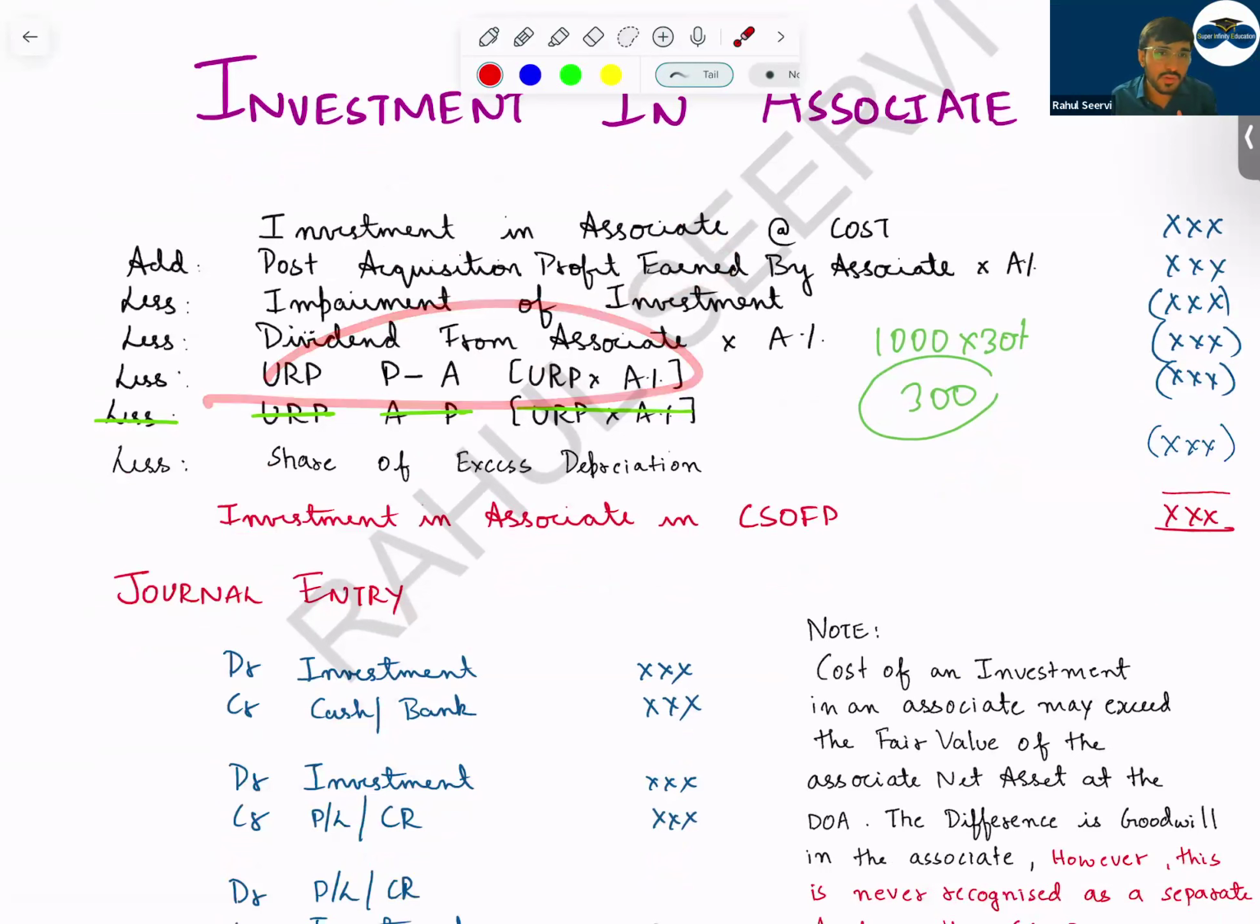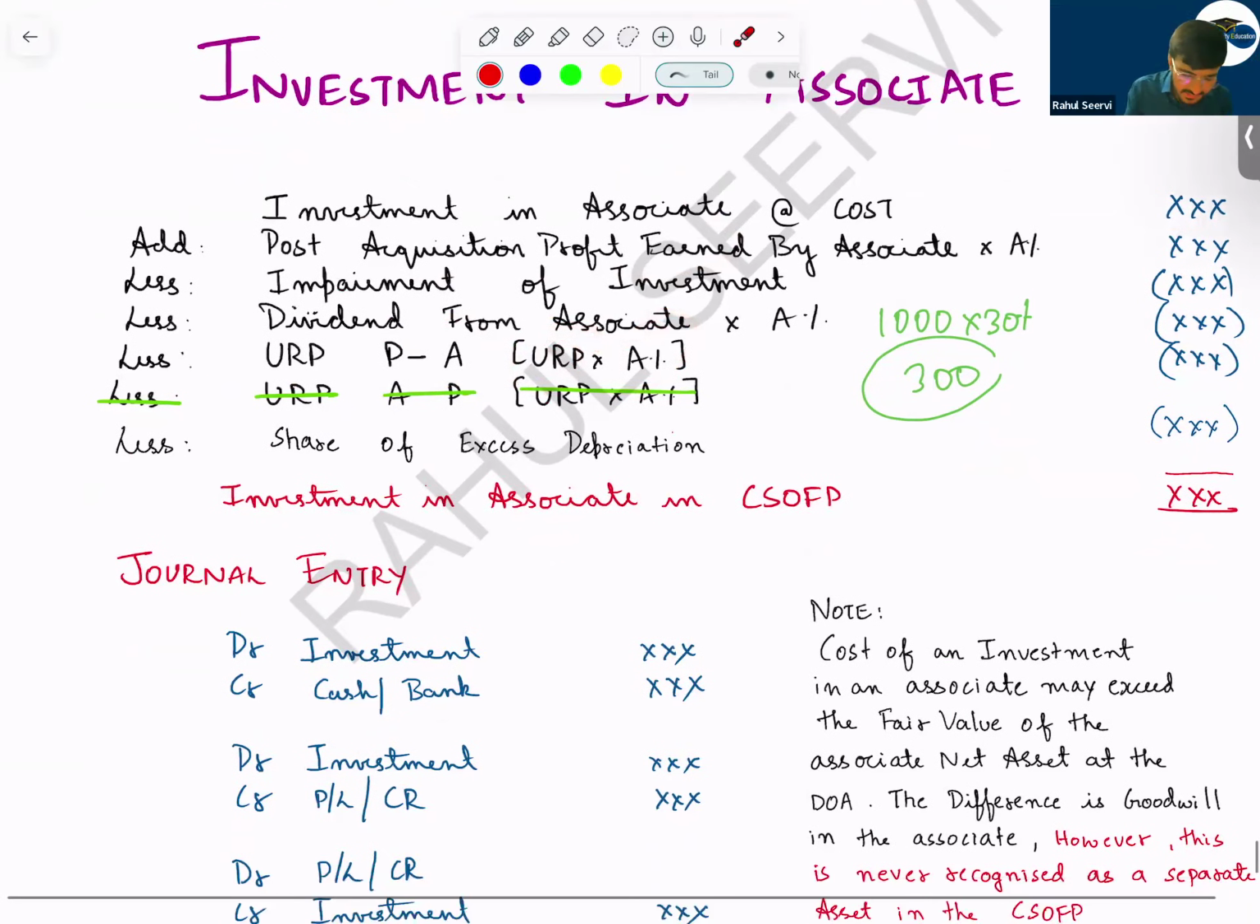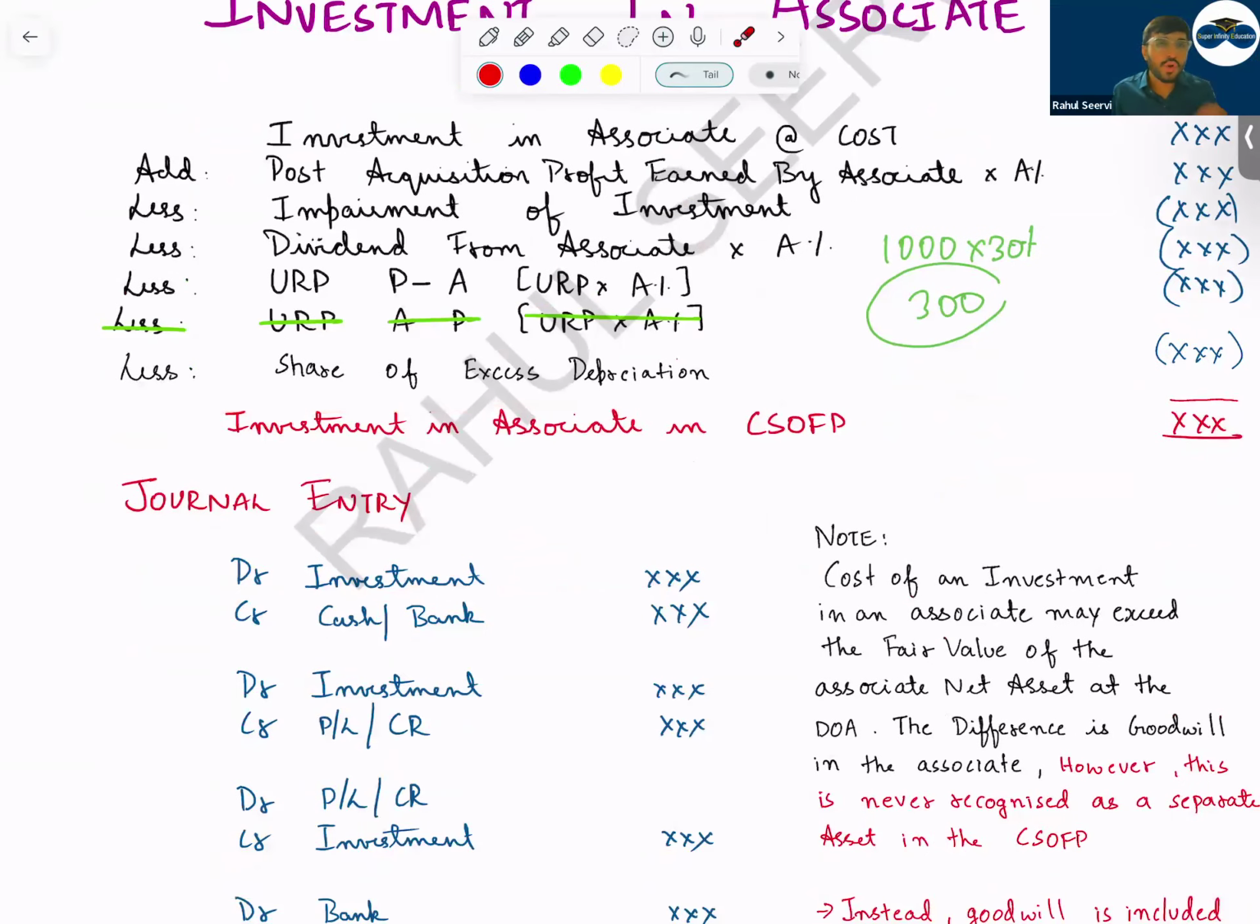Then less URP. Only URP, which URP will we consider? URP from parent to associate you will consider. Parent to associate, and whatever is the URP, again you have to multiply with the percentage. Then less share of excess depreciation, whatever is the excess depreciation that belongs to the associate in case of fair value of any asset. Then we get the investment in associate in the consolidated financial position.